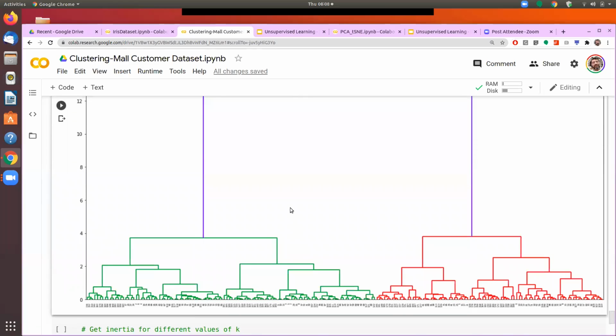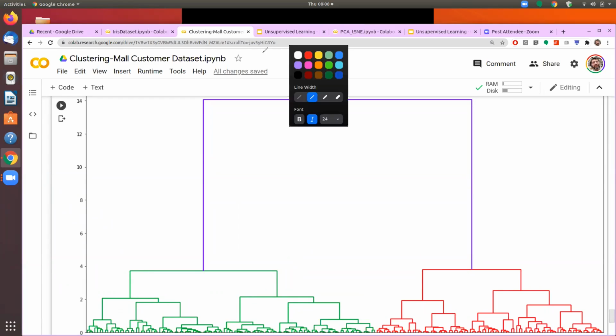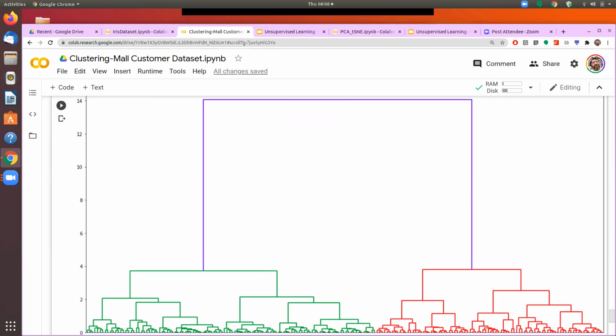So if you see here, we have got this kind of dendrogram for the mall data set. Again, we will use the same process. We'll draw the horizontal line and see which gives the most clean cut. And so here we get 2 clean clusters. But as we come down, let's see if we are able to get a clean cut of more number of